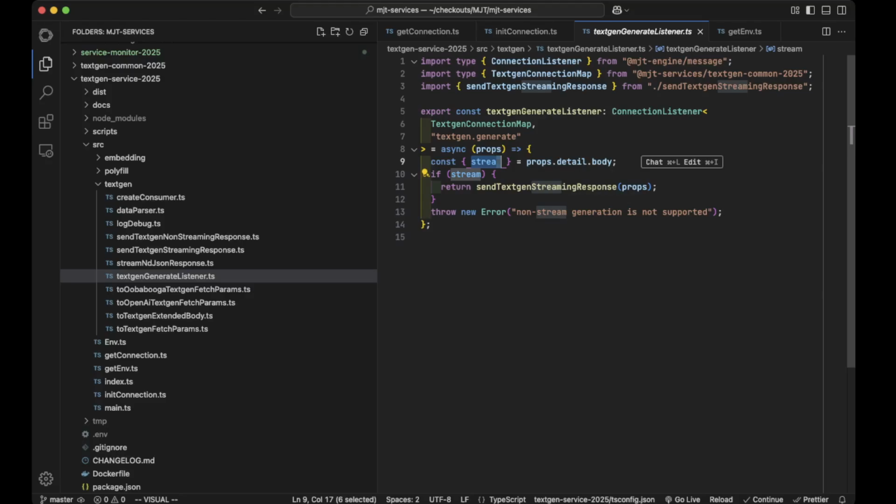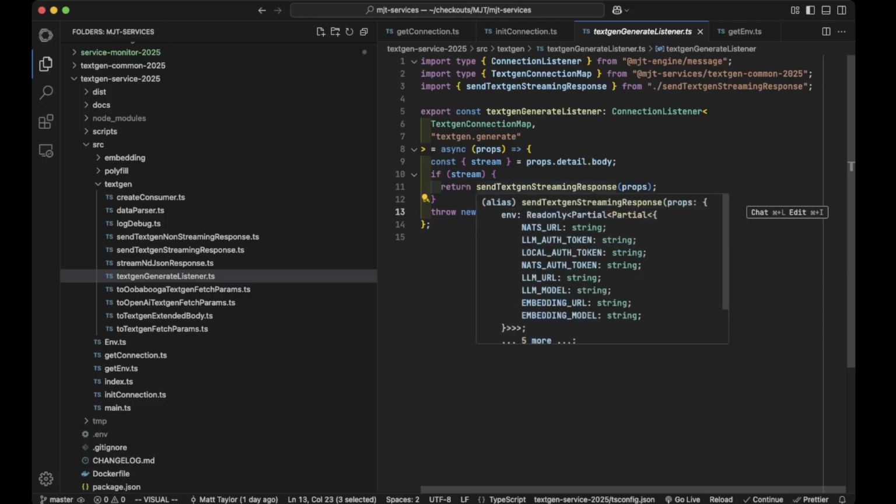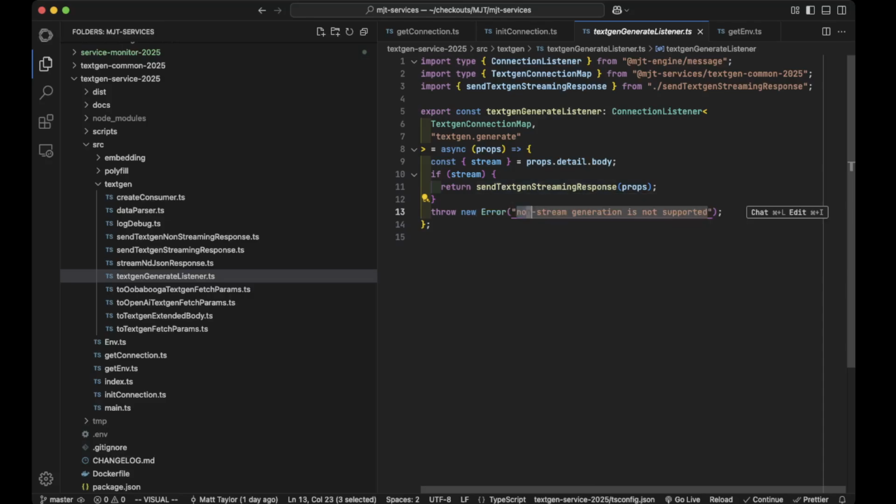That's just kind of how it was done, maybe it's a historical thing, where there's usually a streaming mode and a non-streaming mode. For my purposes, streaming is the only one that's interesting, so I haven't even implemented a non-streaming one. Obviously, it's relatively trivial to turn a streaming thing into a non-streaming thing, because you just have to capture it, put it together and return the result. But that just hasn't been worth it so far, so I just haven't done it.